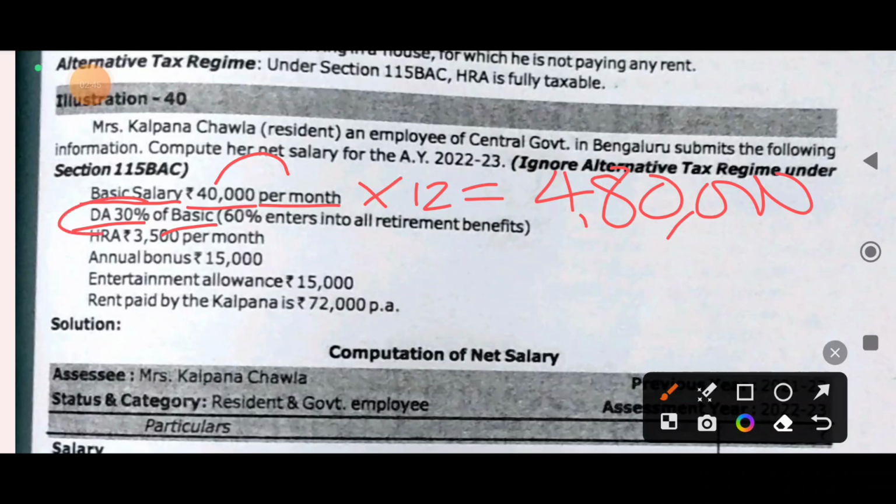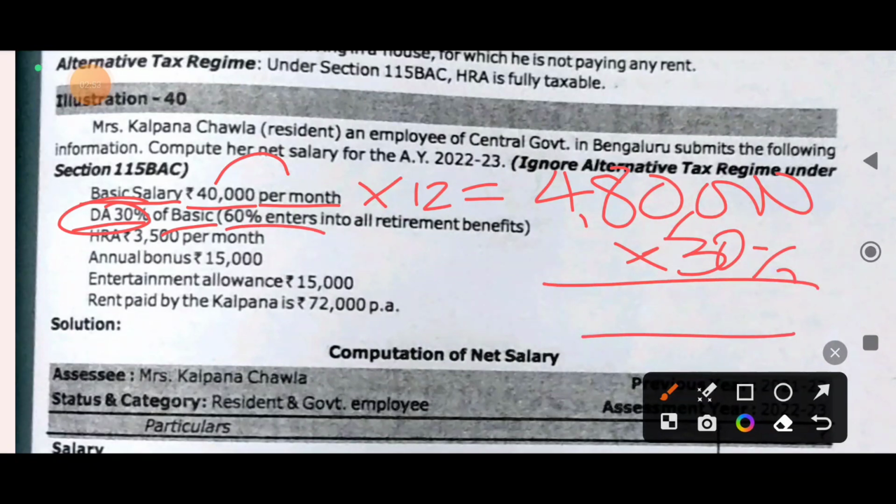Out of this, 30% is DA. Out of that, 60% enters for retirement benefit. Not the entire DA will be allowed as retirement benefit, only 60% of it.